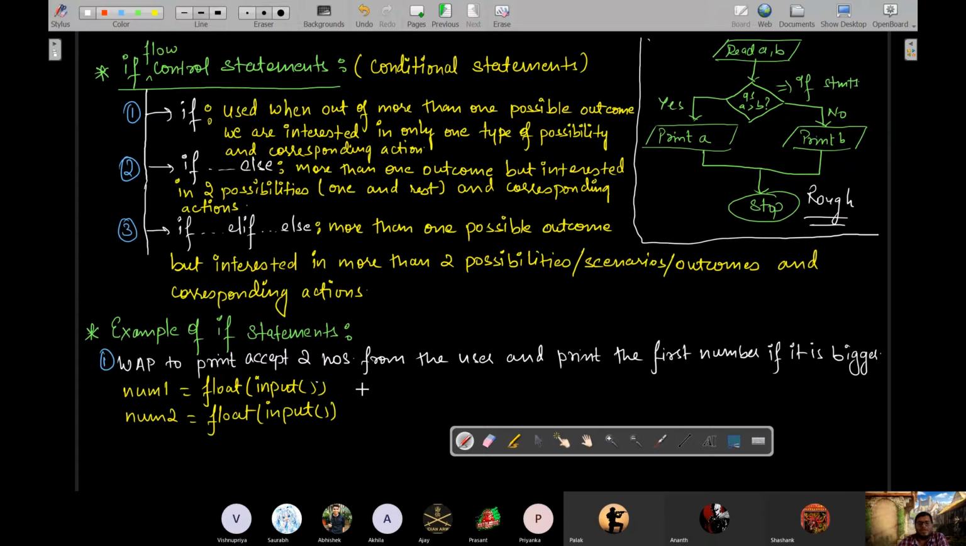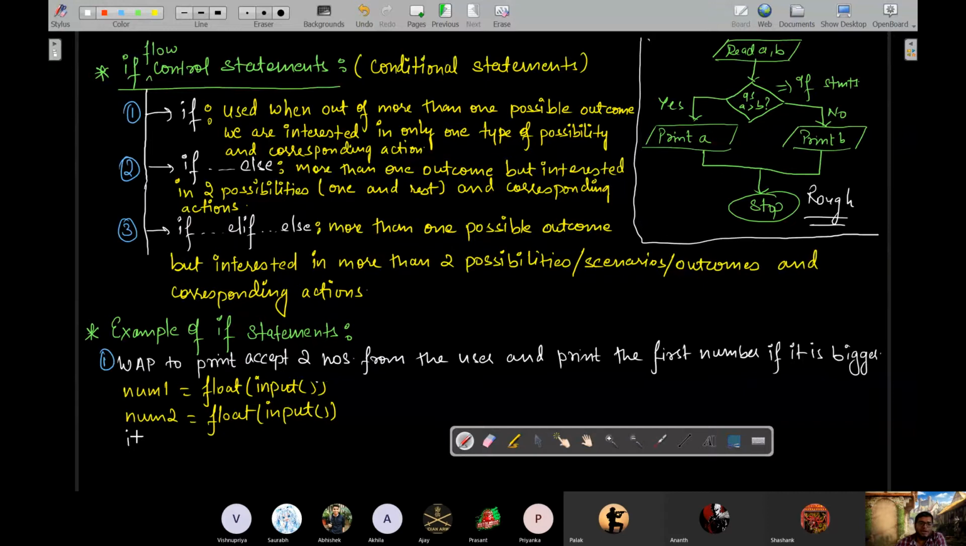Now, here what is the requirement? User will give two numbers. Once the user has given two numbers, then you will check if the first number is bigger than the second number. If the first number is bigger, then only you will print the first number. Else you do not want to explore the other possibilities, in which case the second number will be bigger. Though there are more than one possibilities, that num2 can also be bigger, we are only interested in one scenario wherein the first number is bigger, and in that case only we have to do the corresponding action. And what is the corresponding action? Print the first number. When? If it is bigger.